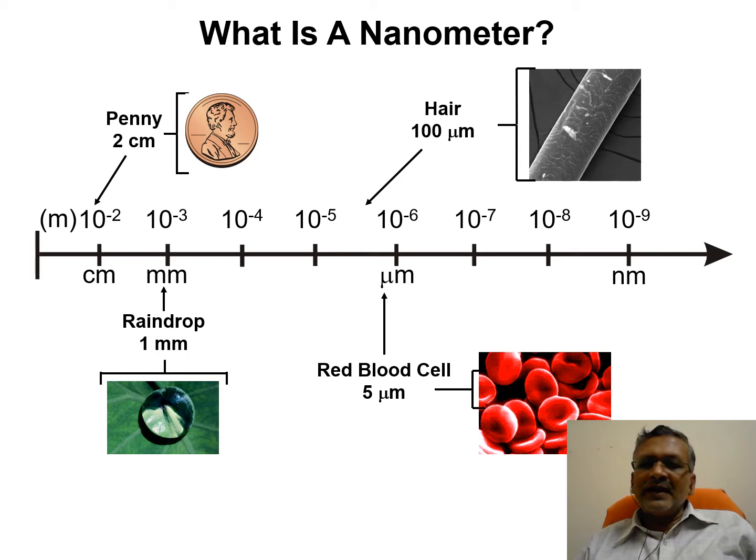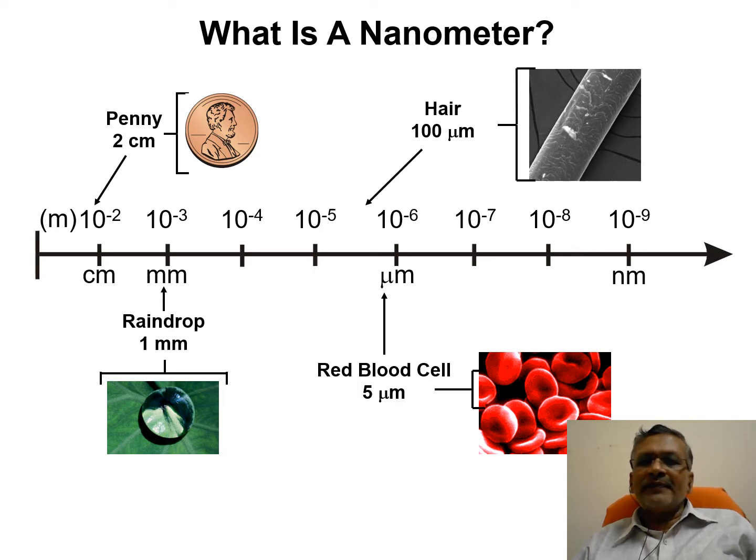On this scale, we can see micro level objects. Usually we use 25 paise, 5 rupee and 1 rupee coins; the diameter is around 2 to 3 centimeters. Raindrops have a diameter of around 1 millimeter.